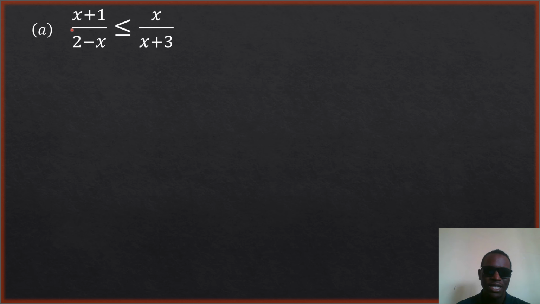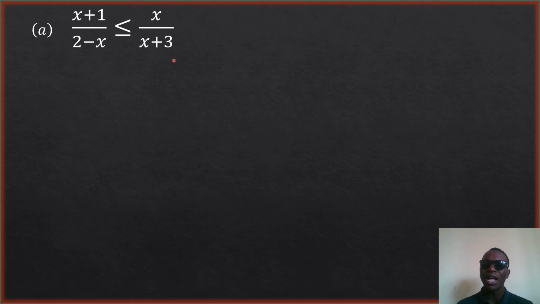Now, we are going to begin with the first exercise that says (x plus 1) divided by (2 minus x) is less than or equal to x divided by (x plus 3). How do we solve this? This is a rational inequality. Don't make the mistake of cross multiplying, because you don't know the sign of 2 minus x, you don't know the sign of x plus 3. You are not sure they are positive or negative, or it varies.